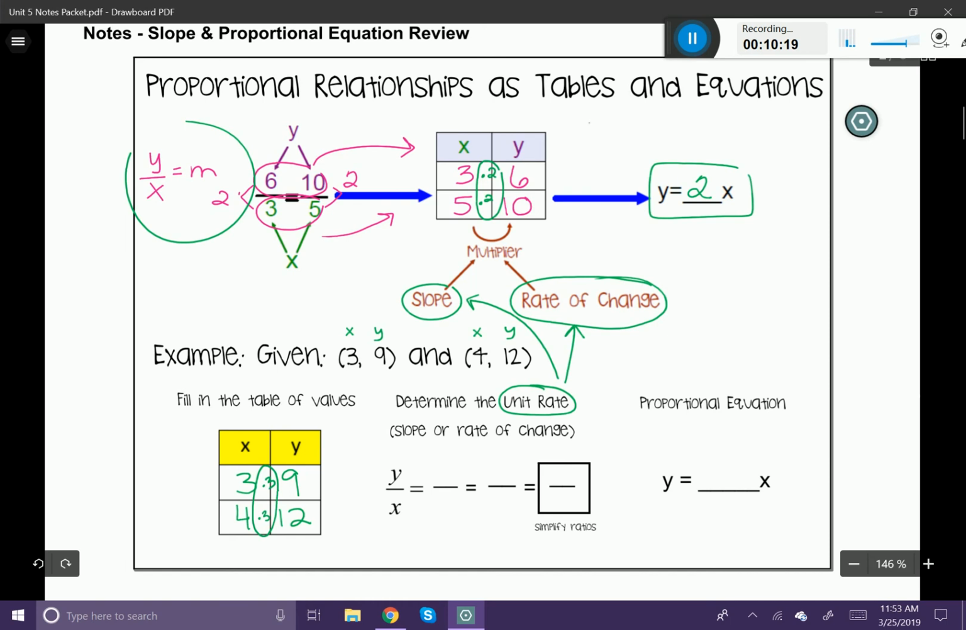So let's take the y value. Let's take 9 and divide it by 3. We know that that's going to equal 3. We also have 12 and 4. If we divide them, that's going to give me 3. So 3 over 1, which simplifies down to 3. So that means that my proportional equation will end up being y is equal to 3x.